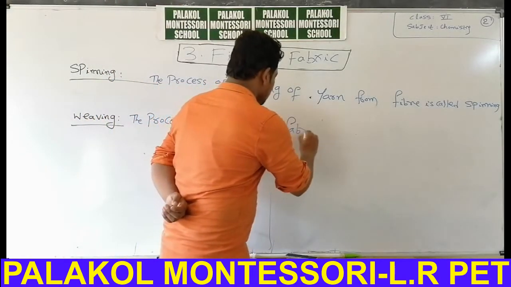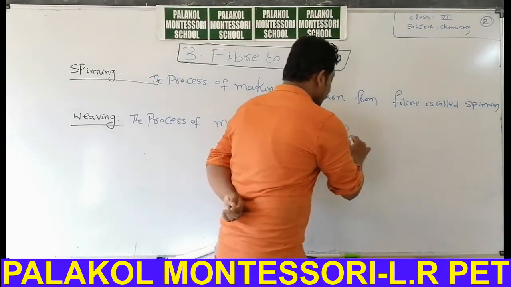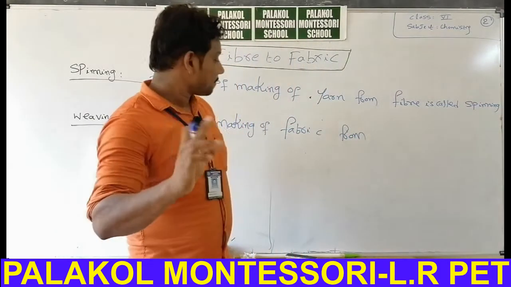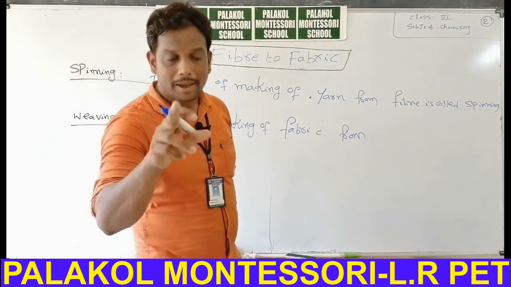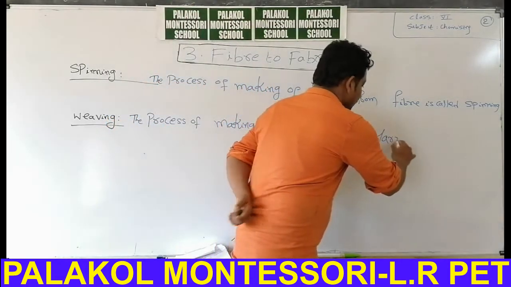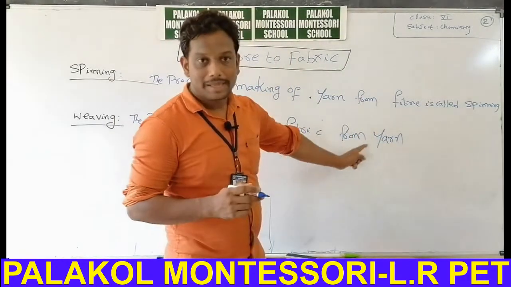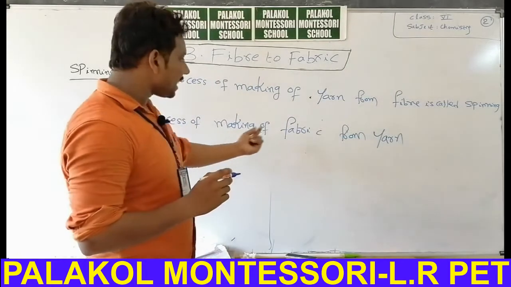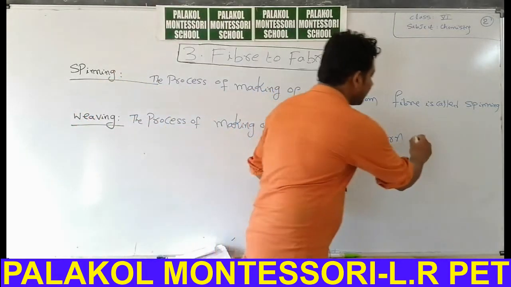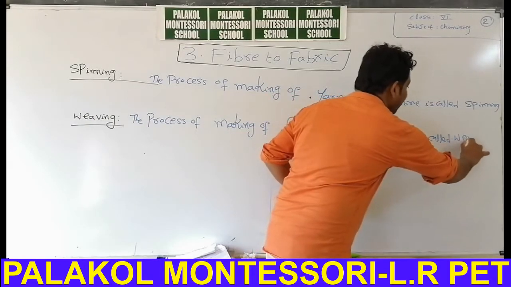The process of making fabric, from fiber or yarn? From yarn. Yarn is made from fibers, fabric is made from yarn. The process of making fabric from yarn is called weaving.